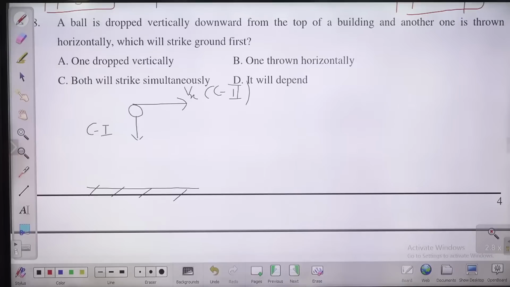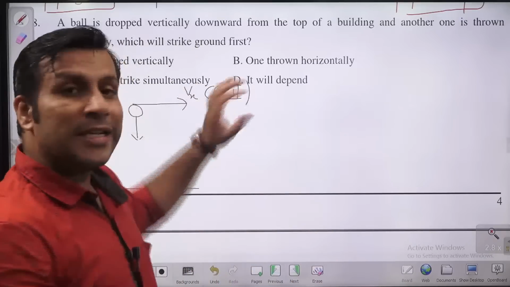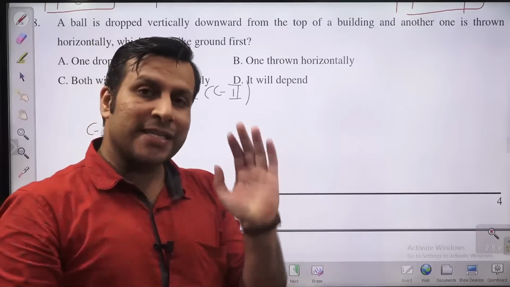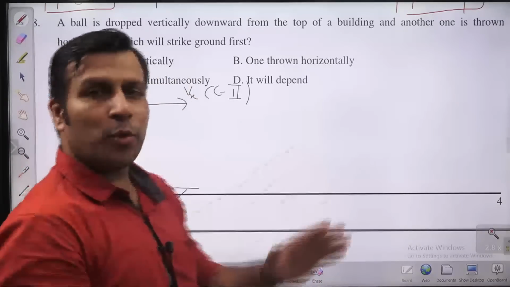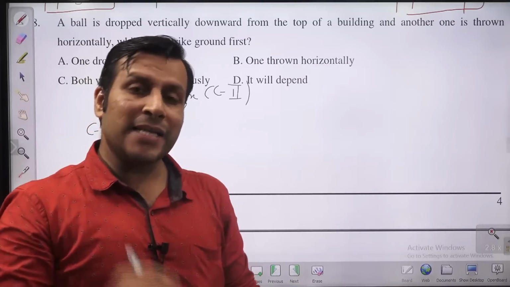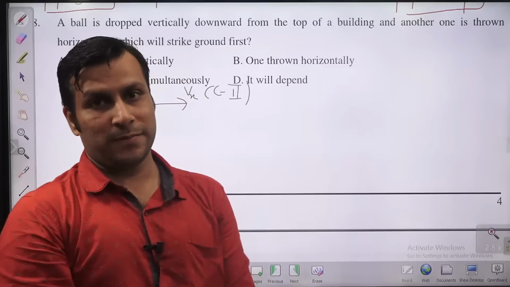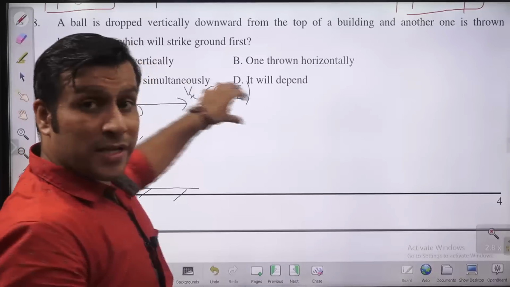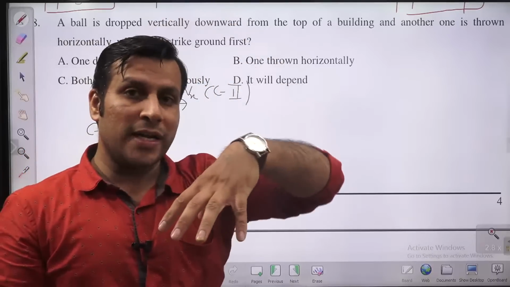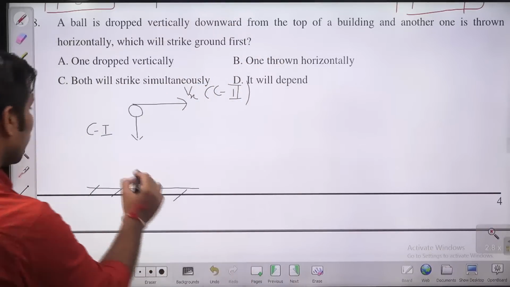दो क्वेश्चन मैं आपसे इसमें पूछ रहा हूं बच्चों. The first question is, which ball is going to reach the ground first? In case 1, case 2, or in both cases will the ball reach at the same time? That is the question. And second, which one is going to strike the ground with more velocity? In one case you are releasing the ball vertically, and in the other case you are releasing the ball horizontally. In both cases, it is going to reach the ground.